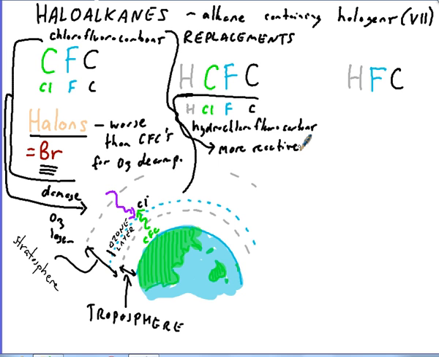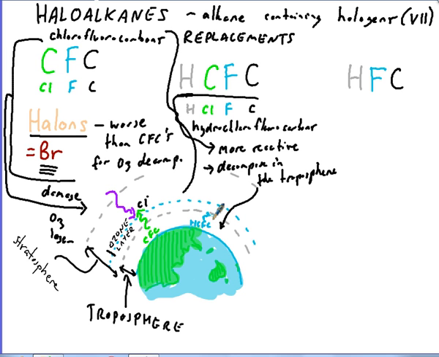The fact that they're more reactive meant they were more likely to decompose in the troposphere, the layer of the atmosphere that we exist in, the layer closest to the Earth. That meant that HCFCs diffused upwards through the atmosphere, but a lot of them decomposed before they reached the stratosphere, and therefore before they reached the ozone layer.